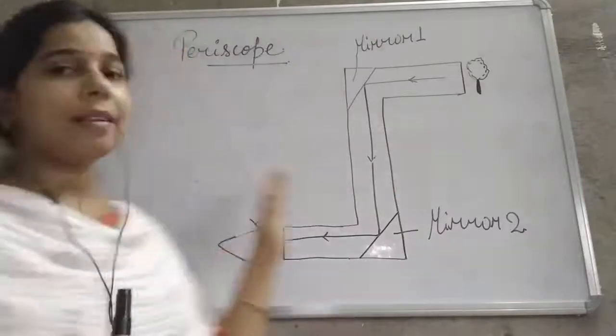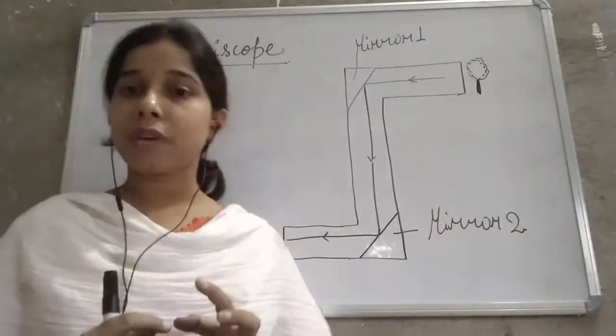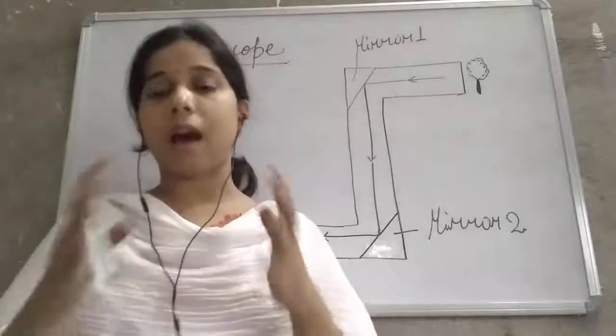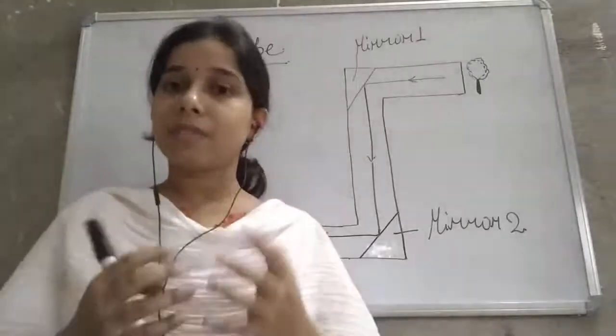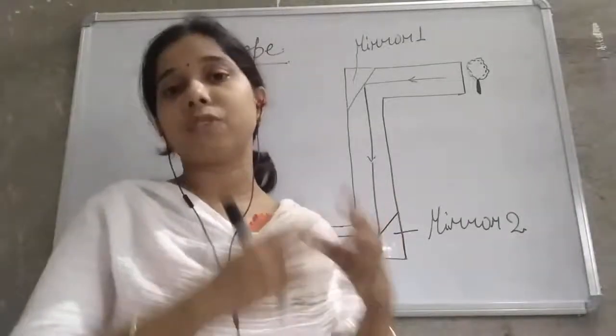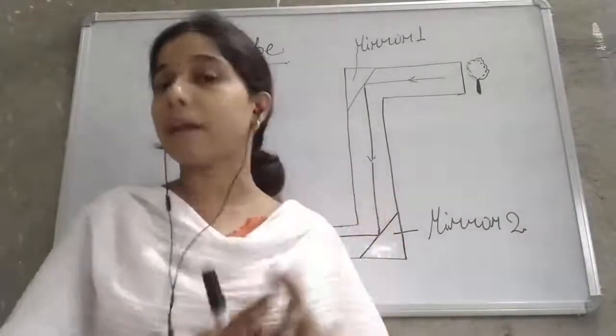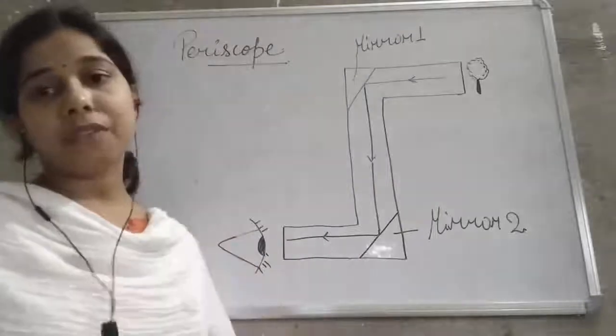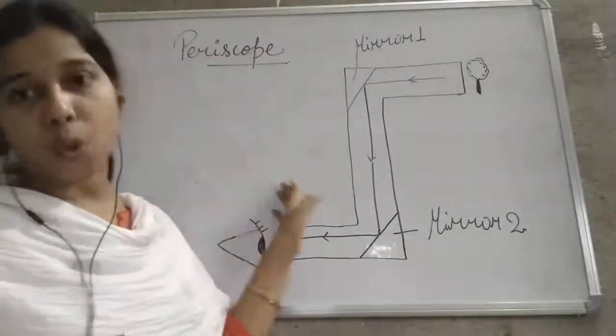What is a periscope? It is a device by which we can see things higher; the image seems higher than normal. So we can view things higher than normal. That device we call a periscope.